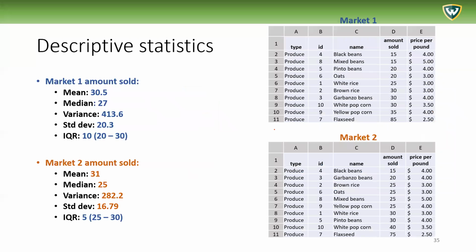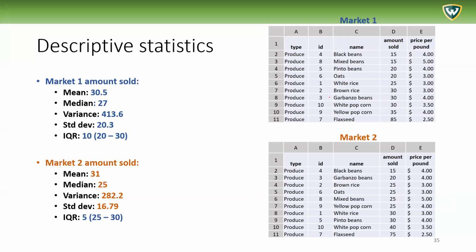And we actually have an example here of what we looked at before regarding the two markets for the farmer. So we have the various measures of central tendency, or let's call it the typical or average values, and of the variation as well.